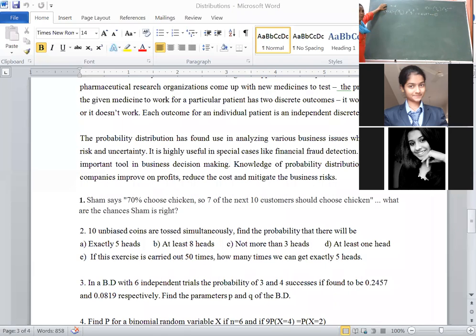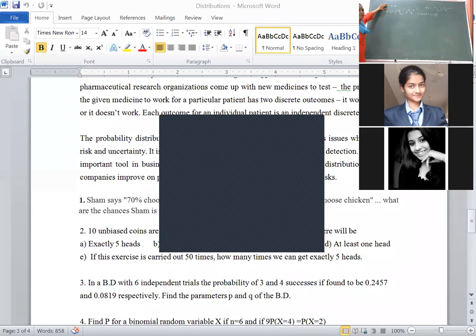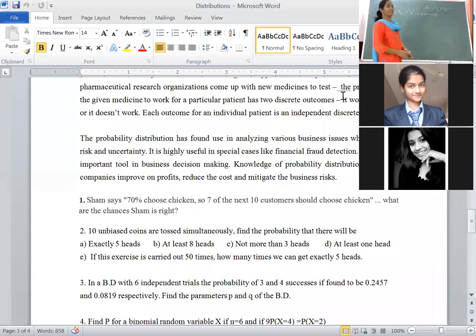Again, I am repeating, in the given problem, 6 trials they have given. That means n is 6 is given. Probability of 3 and 4 successes. That means the given values are x is equal to 3 as well as x is equal to 4. If x is equal to 3, the corresponding probability is 0.247. If x is equal to 4, the corresponding probability is 0.0819. Then probability of x is equal to 4. Write down 6c4 into p to the power of 4, that is 6 minus 4, q square. What is the value they have given?